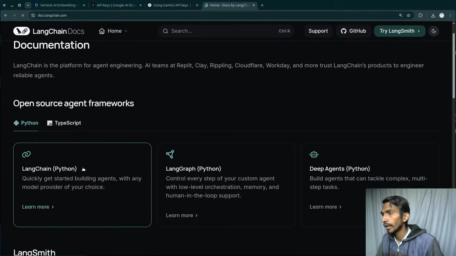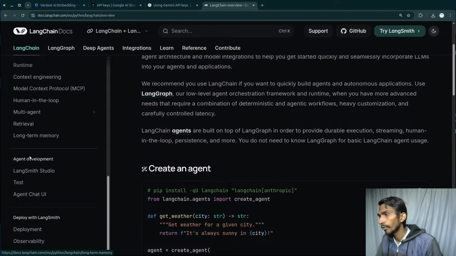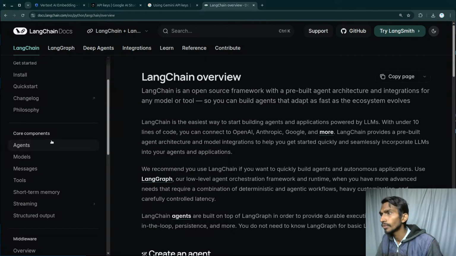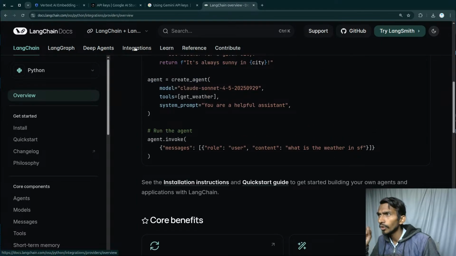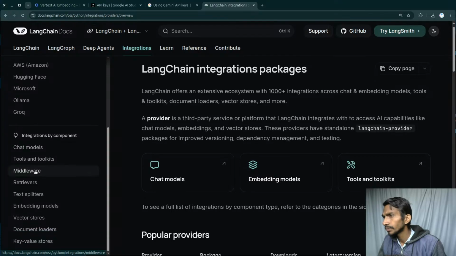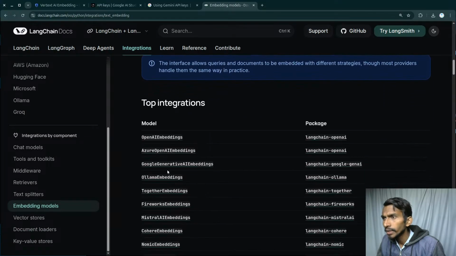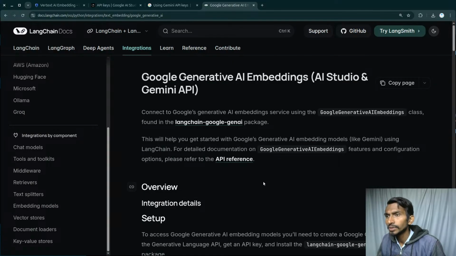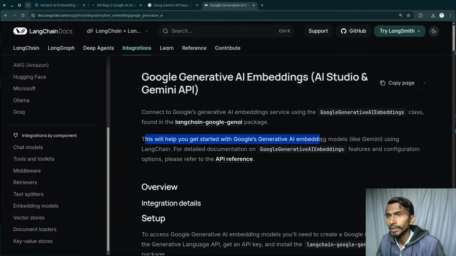Documentation and Python. Apart from this particular thing, where do I need to go? Okay, let's click on integration. After that, embedding models, and that's what I want to go with. And just over here I will be selecting Google generative AI embeddings. Once this is done, connect to Google's generative AI embedding service using this class found in the LangChain Google GenAI package. That's right, this will help you get started with Google's generative AI embedding models like Gemini using LangChain.